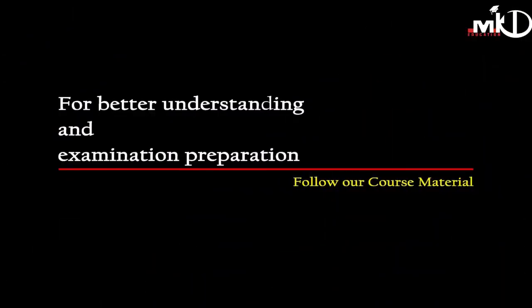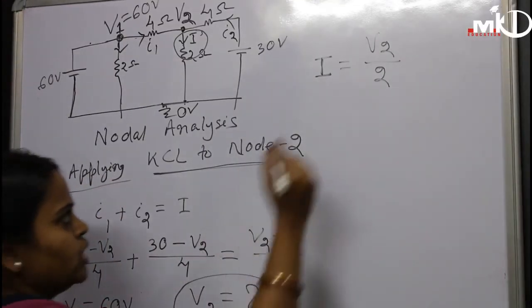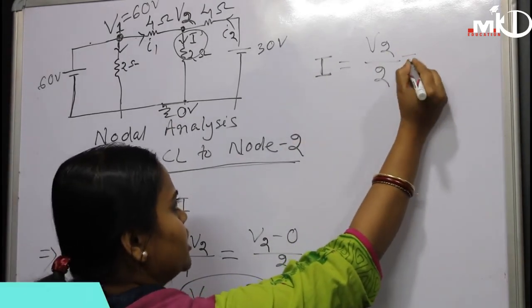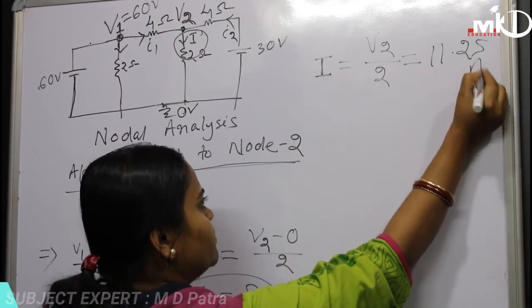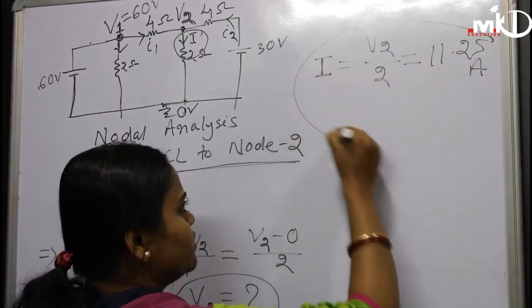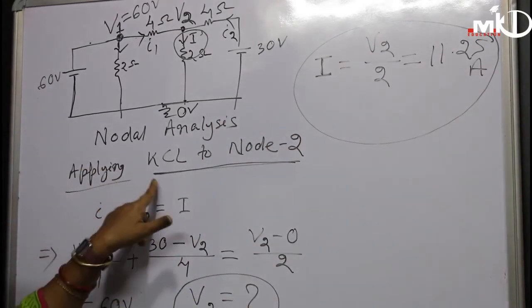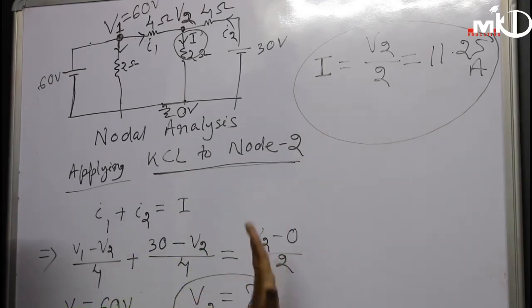That is V2 by 2. If I know the value of V2, I will put this value in this equation, and the value is also equal to 11.25 ampere. We can verify the same problem by applying both KVL and KCL, and we find that the value of current is the same.